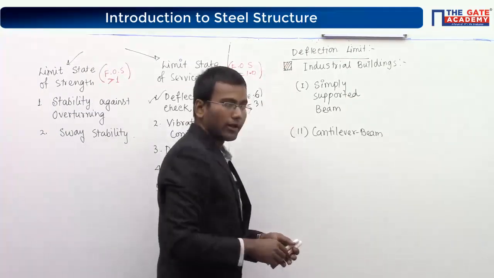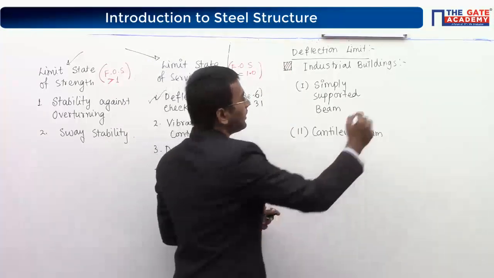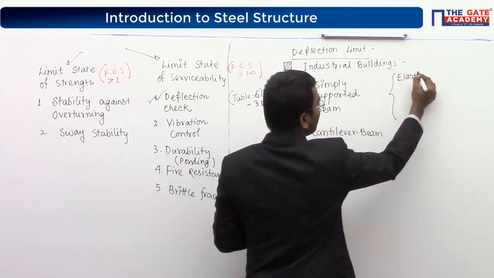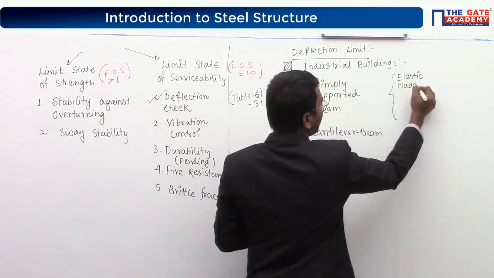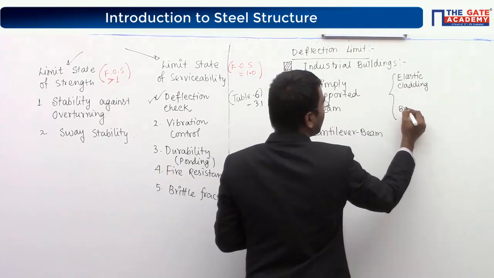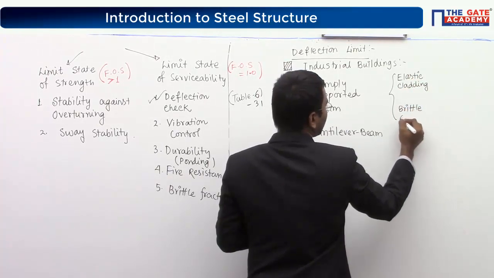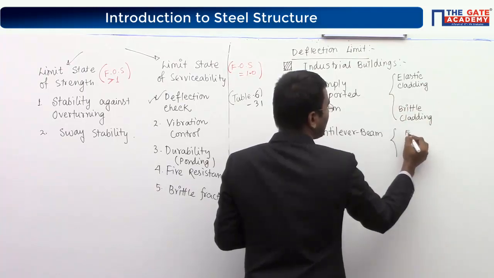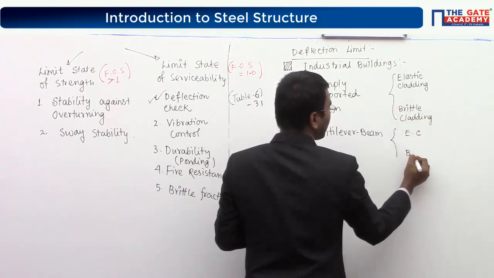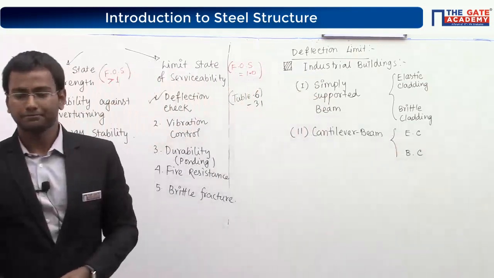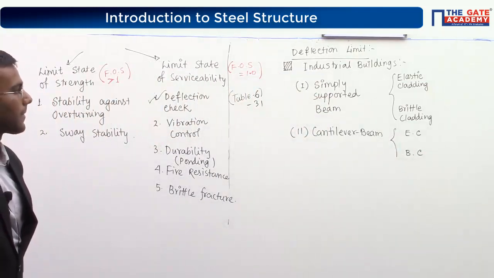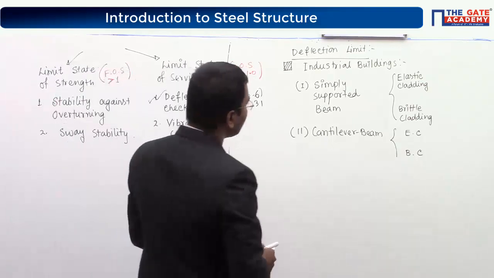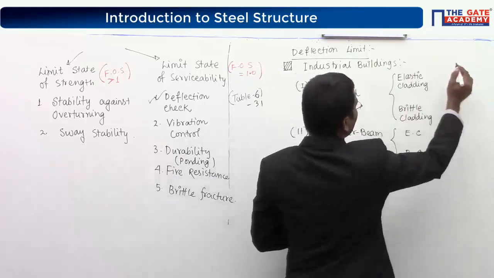In simply supported, two conditions are provided: one is your elastic cladding and the second one is brittle cladding. Similarly, here also the same elastic cladding and brittle cladding are provided.